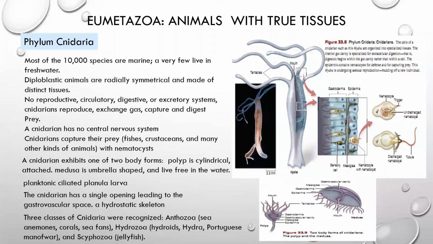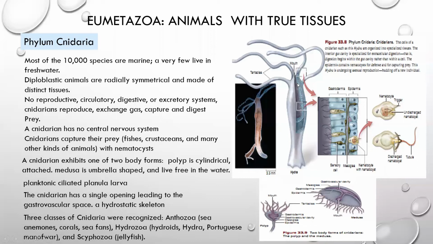and no respiratory system. And there is a digestive system that is of primitive type. Their digestive system is just like a sac-like digestive system, which has one opening which acts as mouth as well as anus.